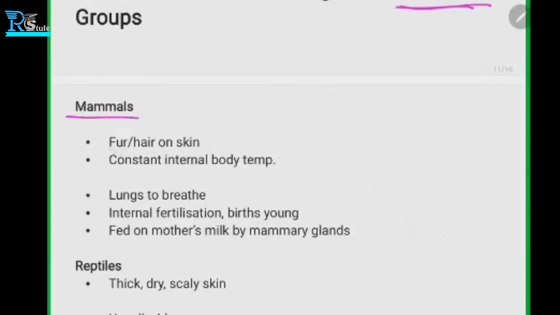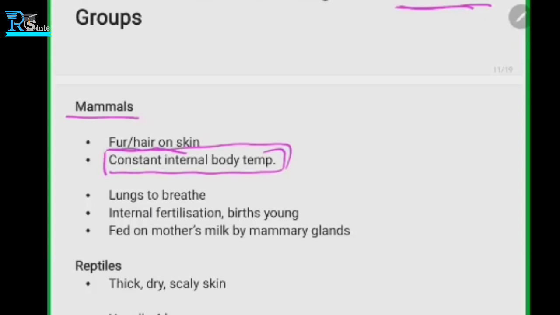They have fur or hair on the skin. If we look at the picture of mammals, they will have either fur or hair. Another thing is a constant internal body temperature. For example, if the temperature outside is in minus degrees Celsius or even plus degrees Celsius, irrespective of the outside environment, the inside body temperature will be constant.